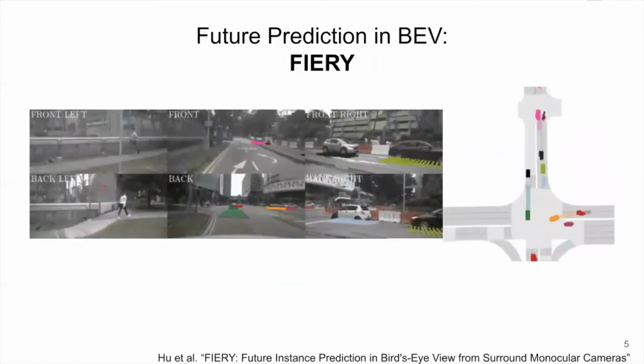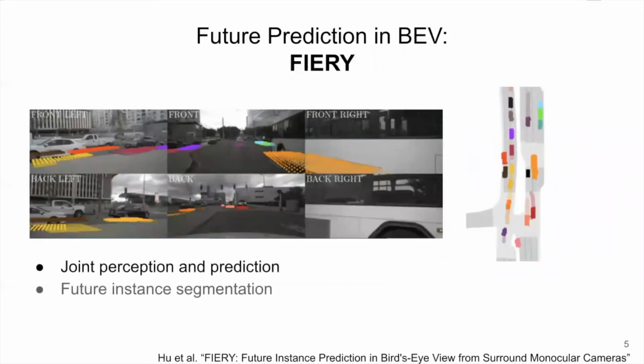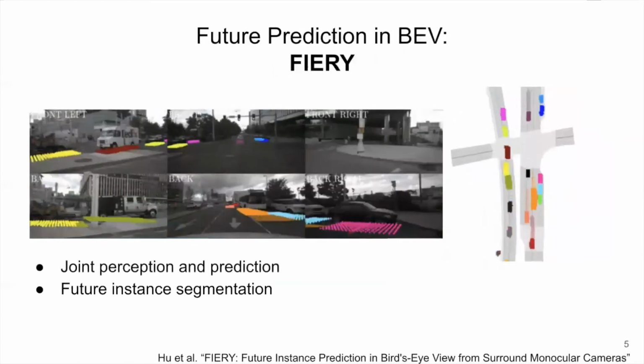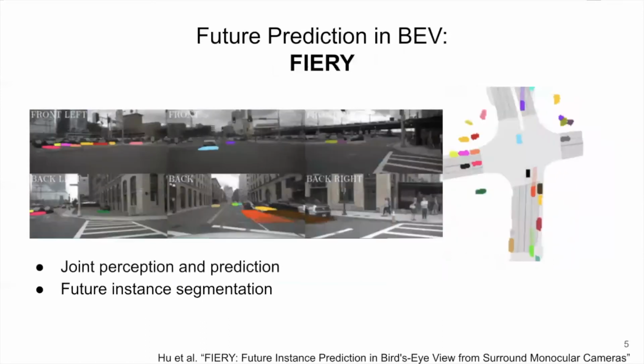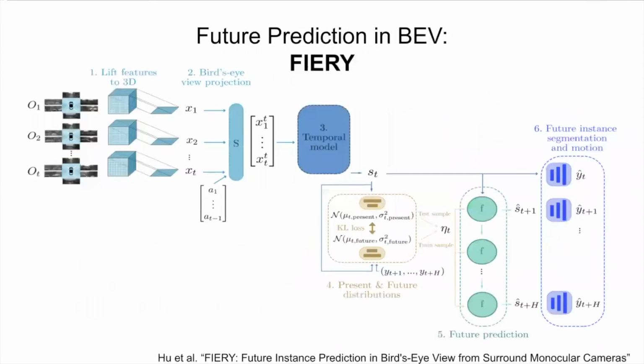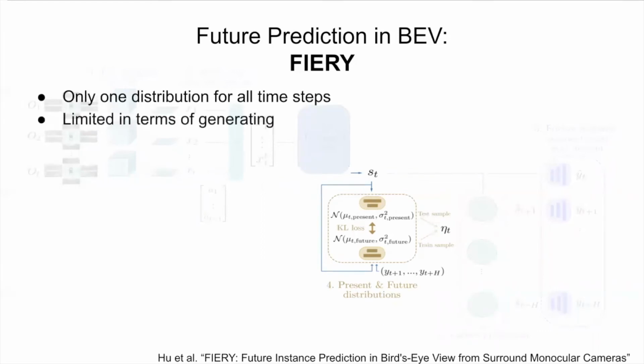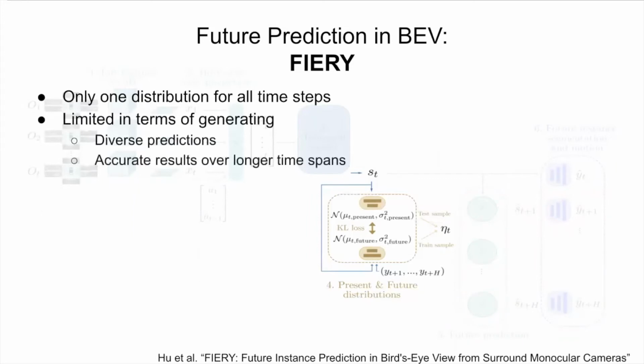As a baseline, we select Fiery. Fiery is a joint perception and prediction method. It's the first work to propose future instance segmentation task in bird's eye view representation. It creates multimodal future predictions. Fiery has several modules, but we will focus on the distribution generation module here. This module has only one distribution for all time steps. This is problematic because it is limited in terms of generating both diverse predictions as well as accurate results over longer time spans.